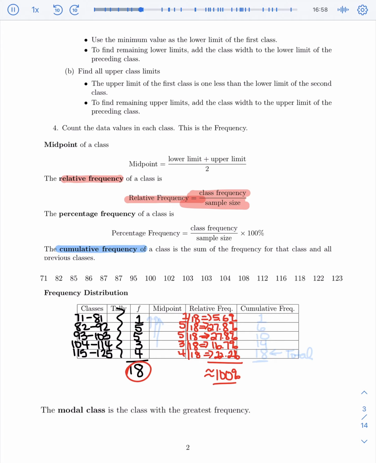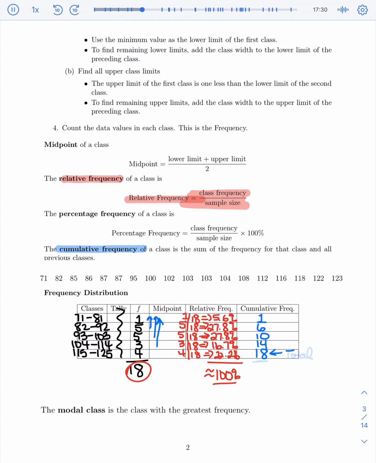So same thing with cumulative frequency. It means you start with the first class and you say everything before it. Well, when you're on the first class, there's nothing before it, so you just have 1. When I hit my second class, I'm going to contain it and everything before it, the 5 and the 1, which will be 6. When I hit the third class, I'm going to take it and everything before it, which would actually be 10. When I go to the fourth class, it and everything before it would be 14. And the last one would be 18.